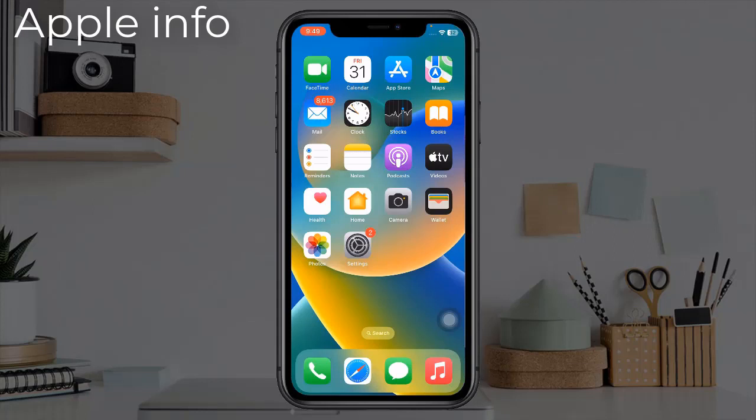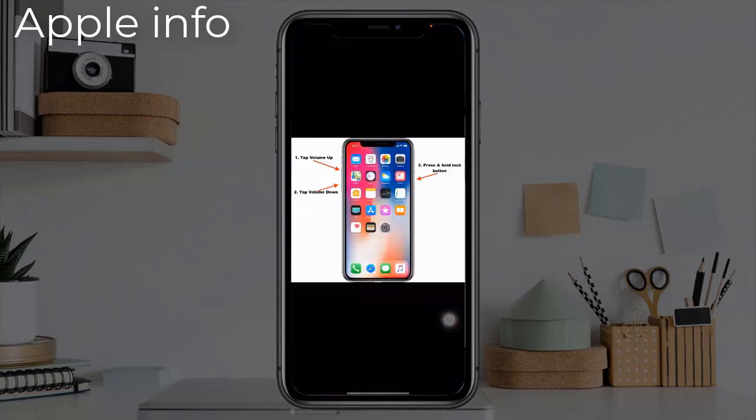Solution 2. Force restart your iPhone. If you have iPhone 8, 10, 11, 12, 13 and 14 series and iPhone SE second and third generation, do the following steps. Quickly press and release the volume up button. Next, quickly press and release the volume down button. Finally, press and hold the side button until the Apple logo appears.